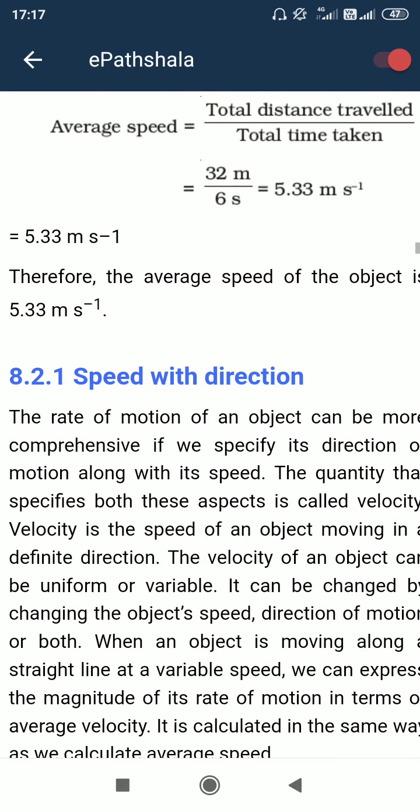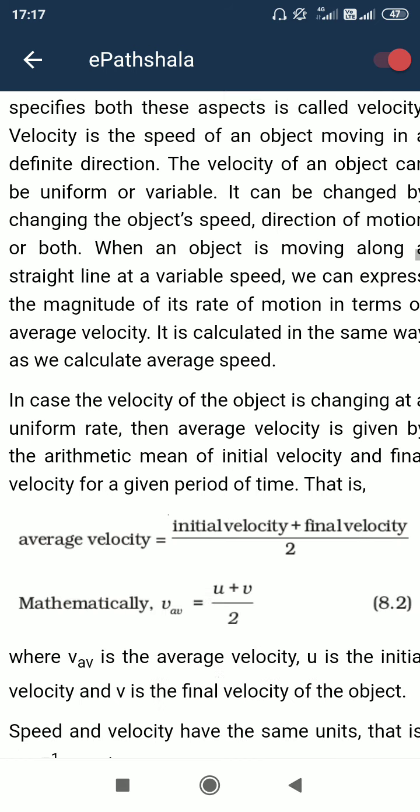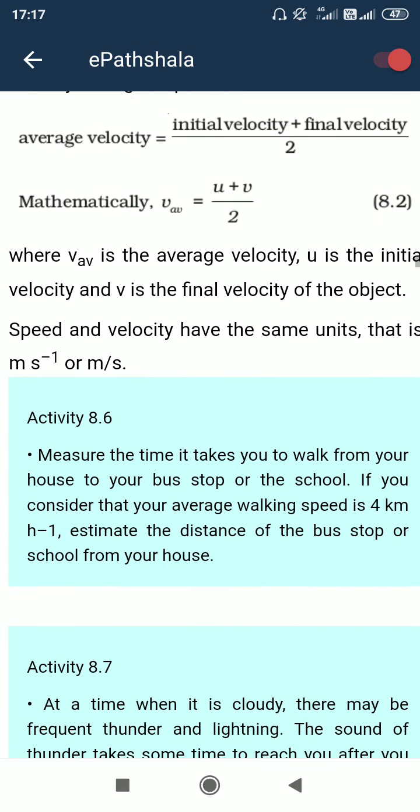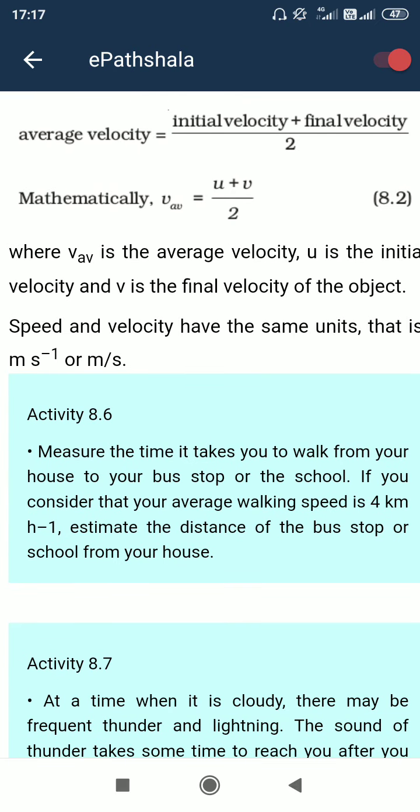Speed with direction, whenever we consider the direction of the motion, then it is velocity. Velocity is displacement per unit time. Displacement means the minimum, the lowest distance between 2 points. Suppose one particle went from A to B, then B to C, but the pathway is different.